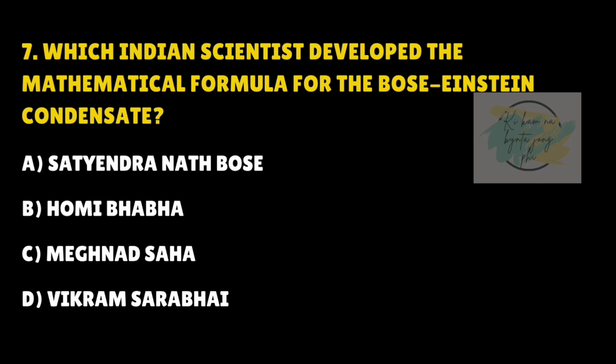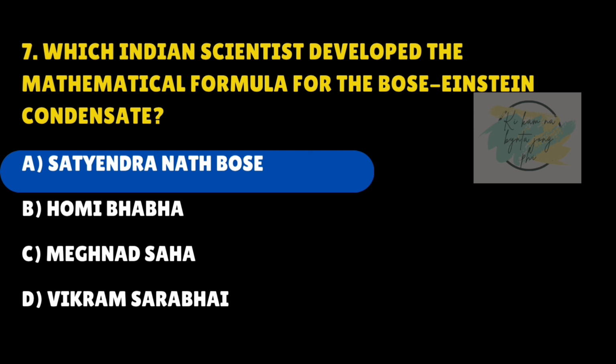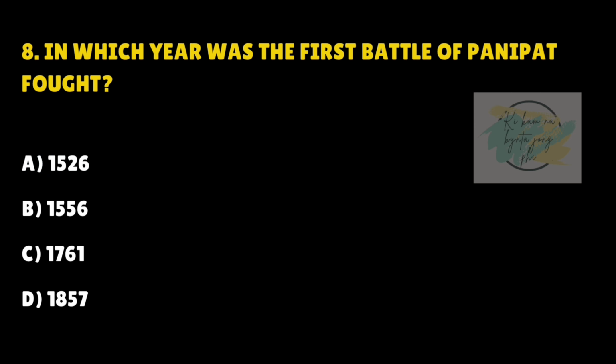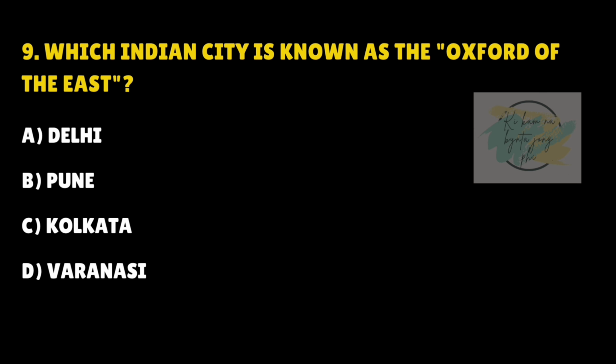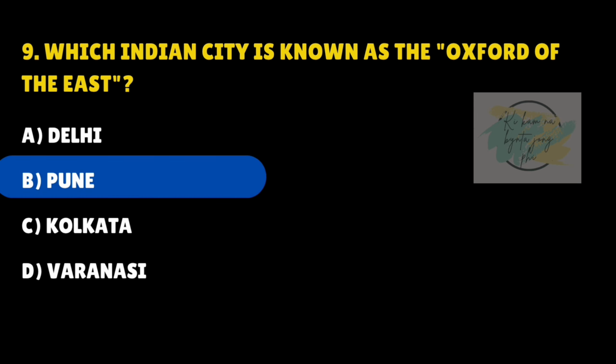Which Indian scientist developed the mathematical formula for the Bose-Einstein condensate? E. Satyendranath Bose. In which year was the first battle of Panipat fought? Answer is A. 1526. Which Indian city is known as the Oxford of the East? Answer is B. Pune.